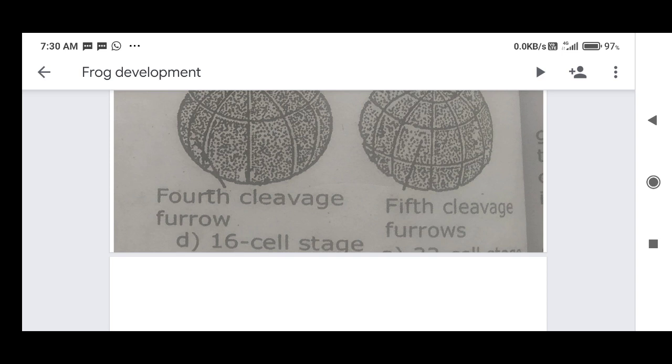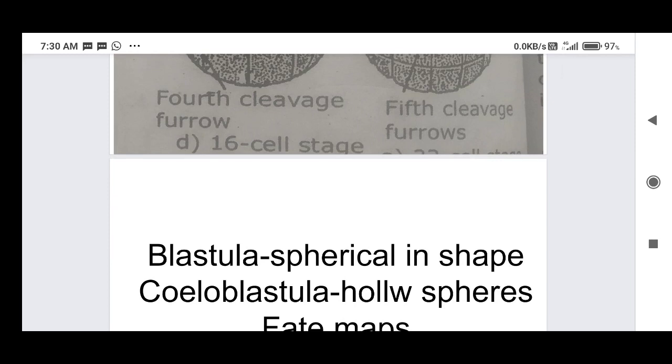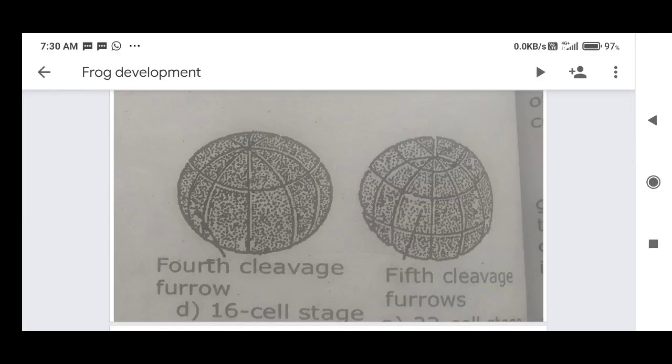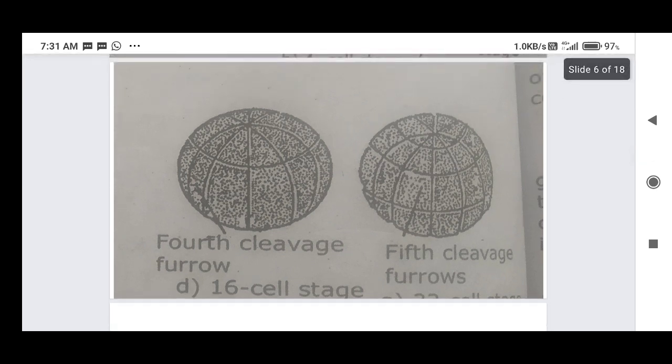This is called cleavage, and afterwards all the cells undergo rapid division. Where the animal pole is present, the micromeres are formed. Where the vegetal pole is present, there is more yolk, and there the macromeres are formed. By these cleavages, the pole where the north is present is called the animal pole.